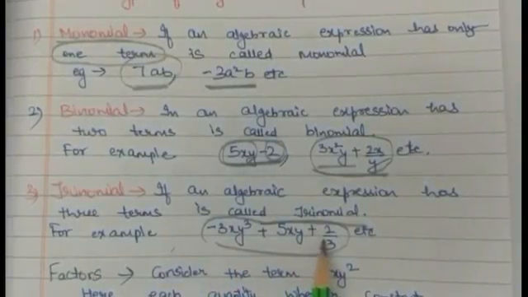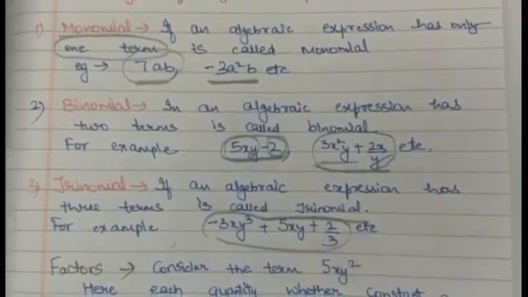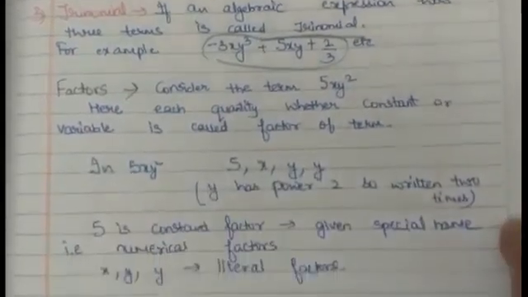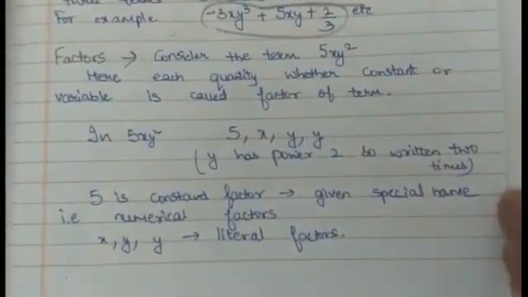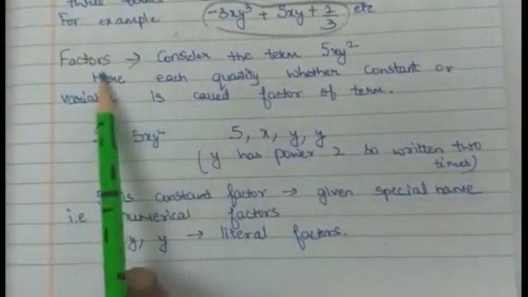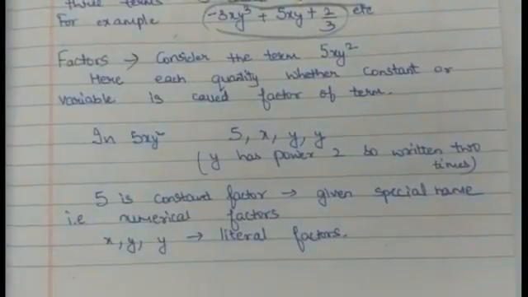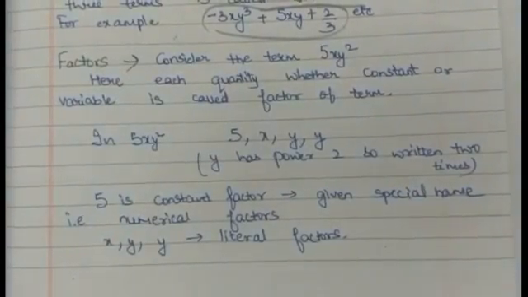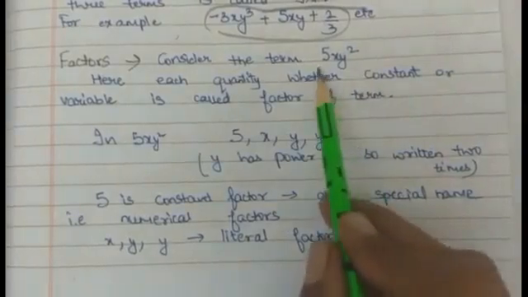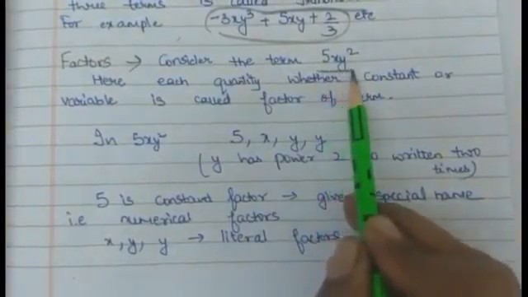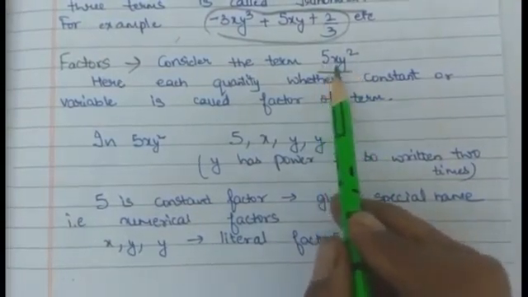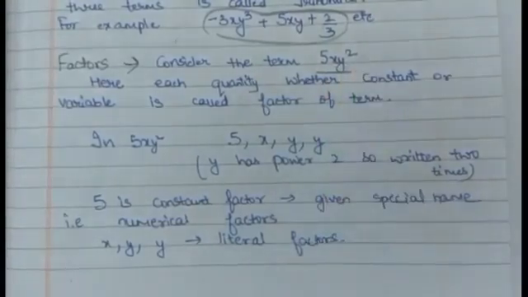Now, let us discuss what are factors. Factors. Now students, consider any term. Like I am taking an example of a simple term, that is 5xy square.